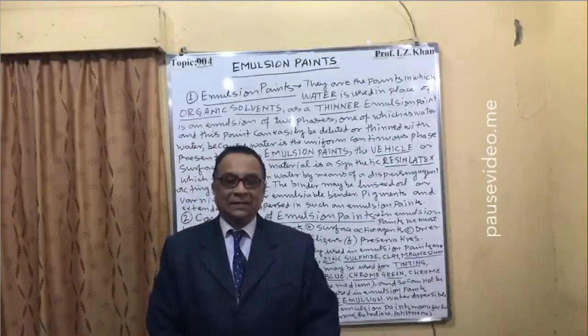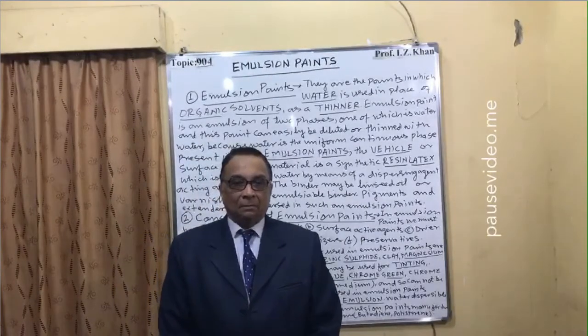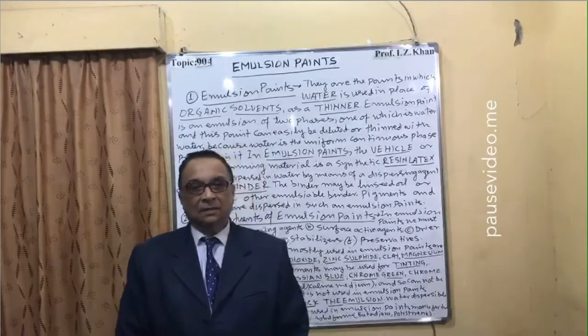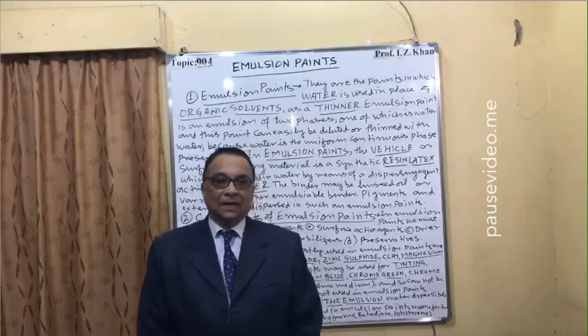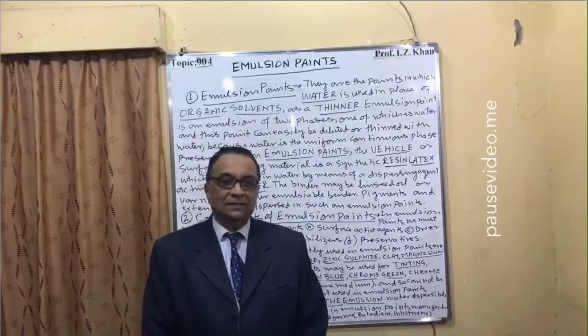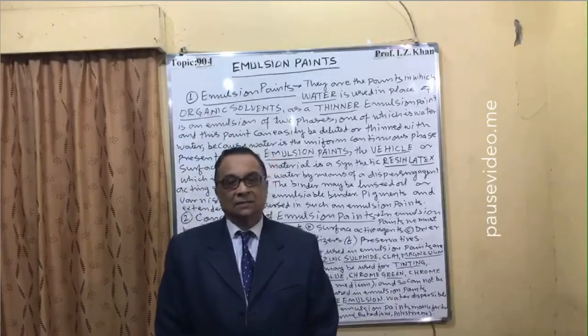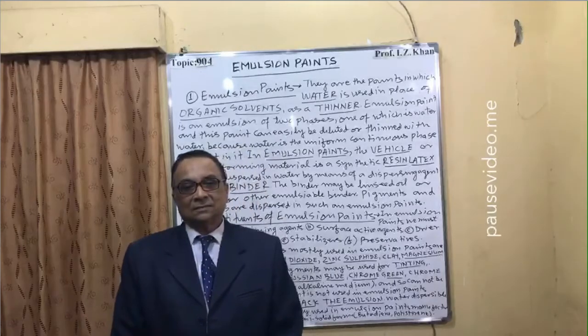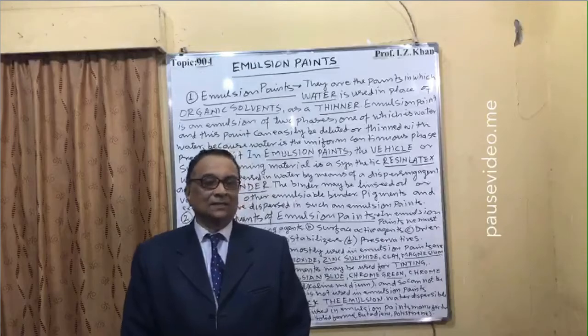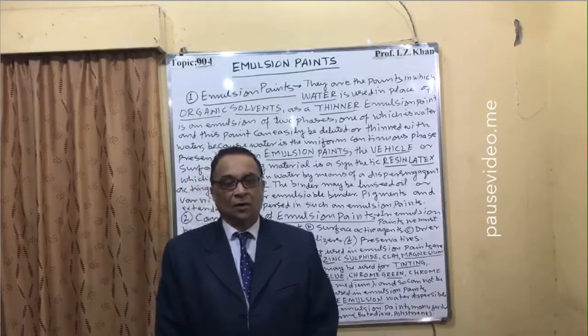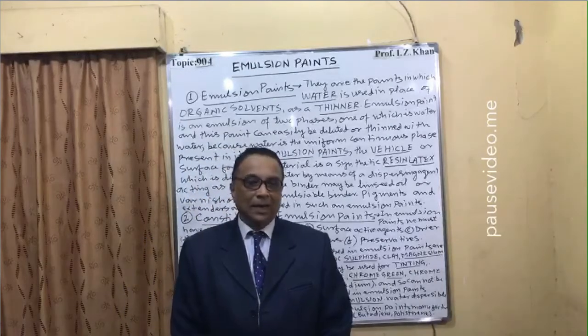So here I am discussing the main chemical constituents in emulsion paints. I have already told you in the beginning that it has two phases. One is water in place of organic solvents, and the second one is latex or resin, or we can call it rubber-like material.